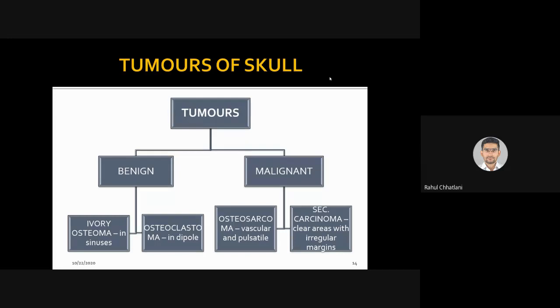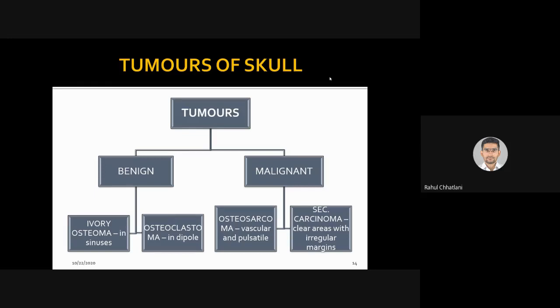Okay. After this, malignant tumors are also present. Malignant tumors are again of two types: osteosarcoma, which is mainly associated with vascular and pulsatile, and secondary carcinoma, that is clear areas with irregular margins. Osteoclastoma mainly occurs in long bones, but it can also be seen in the skull.